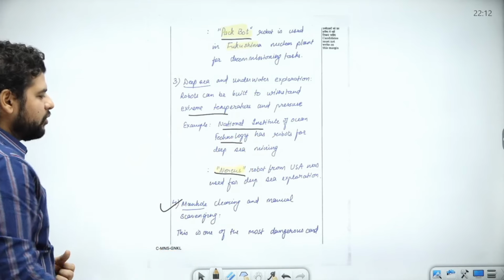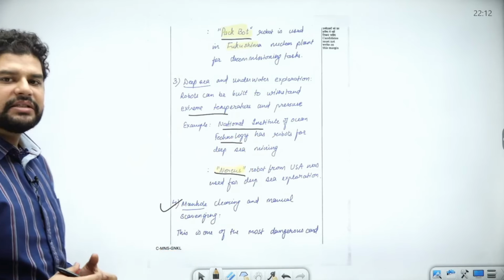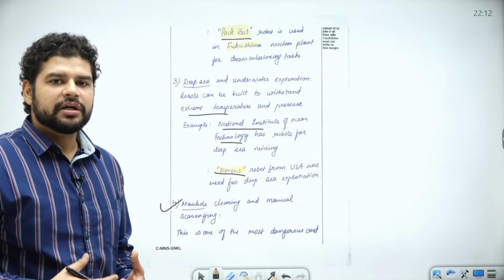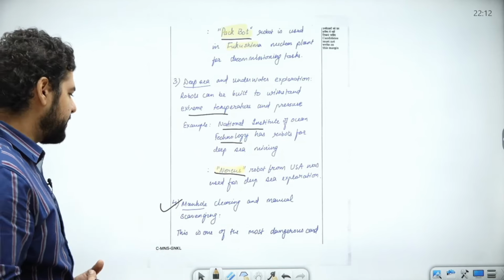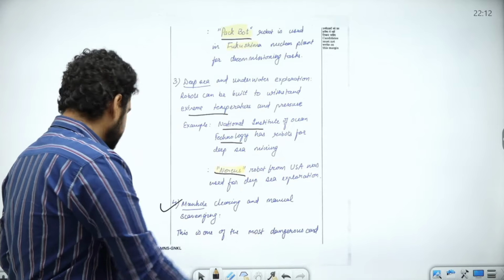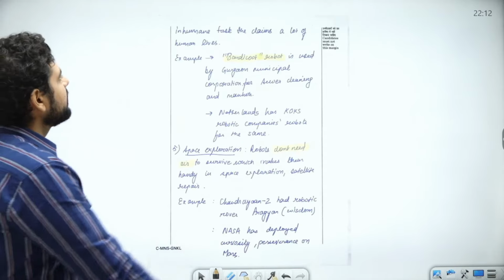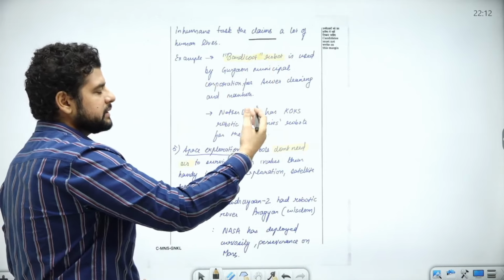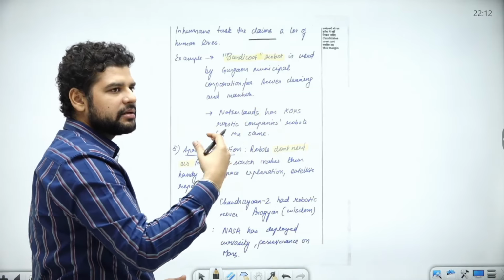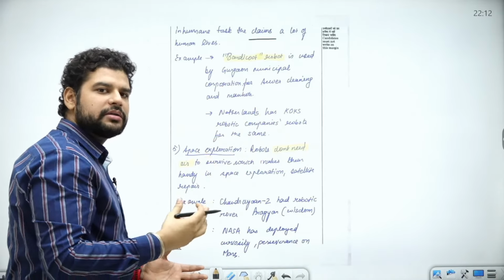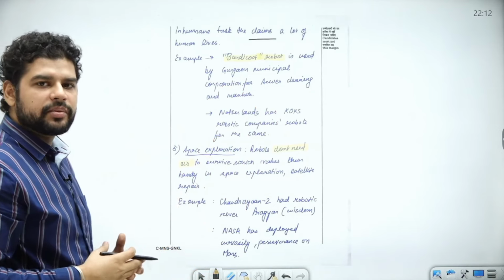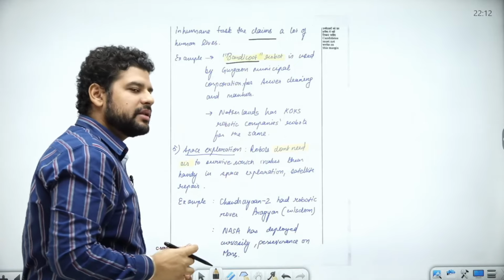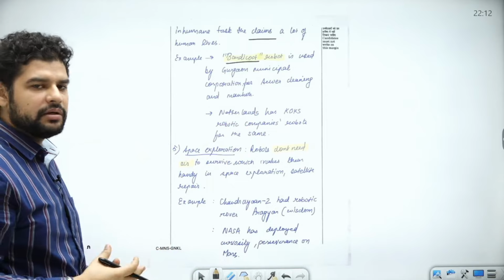Next, we come to the manhole clearing and manual scavenging. Now, this issue is very prevalent in India, despite the constitution outlawing this habit. This is one of the most dangerous, right, and dehumanizing tasks that claims a lot of lives. For removing all this, there is a practical example, a robot that is being used by Municipal Corporation of Gurgaon. It is called Bandicoot robot, right? This is used for sewer cleaning and manhole cleaning.